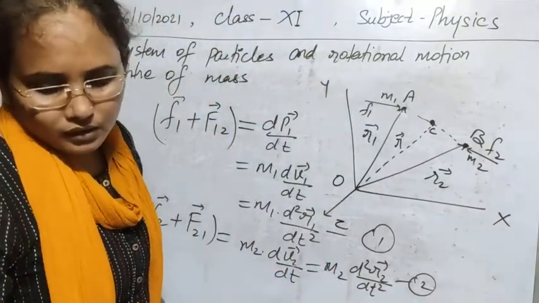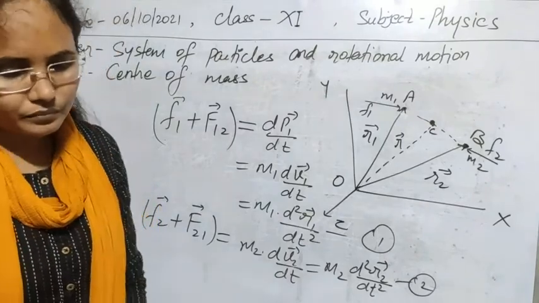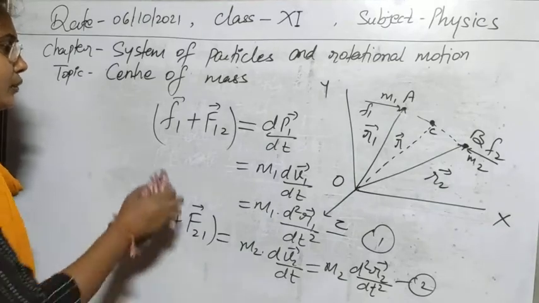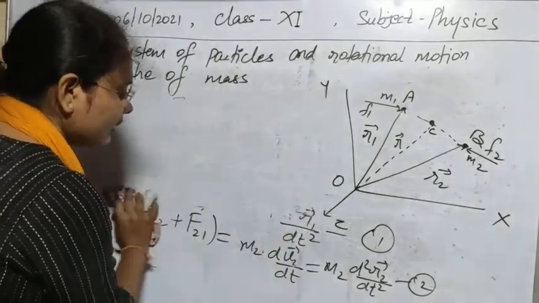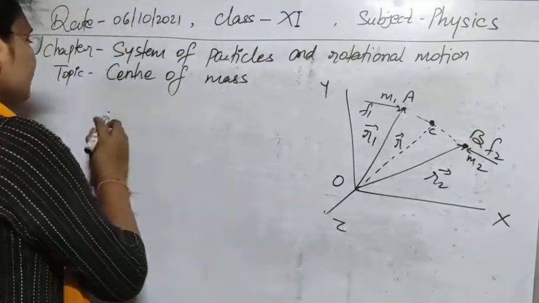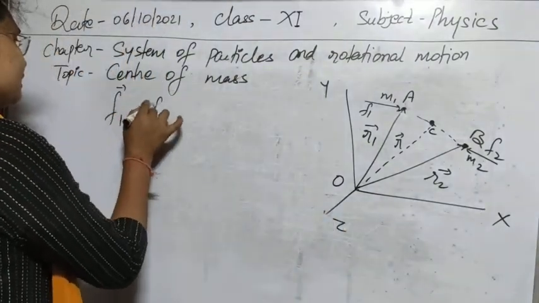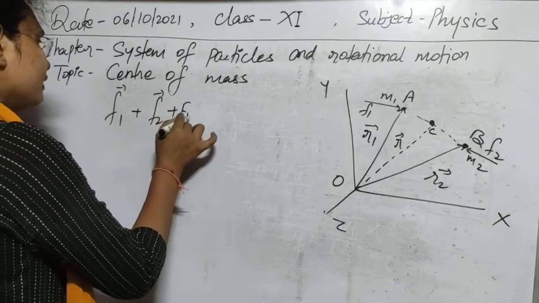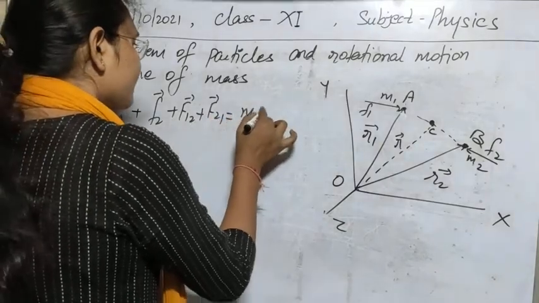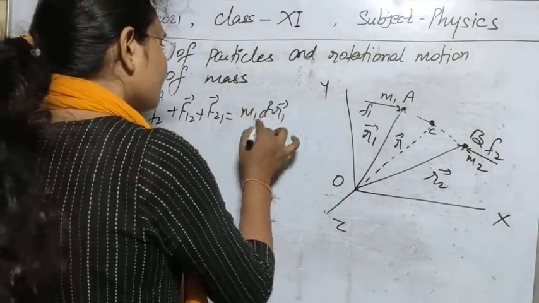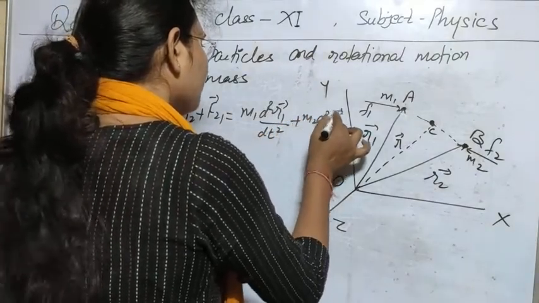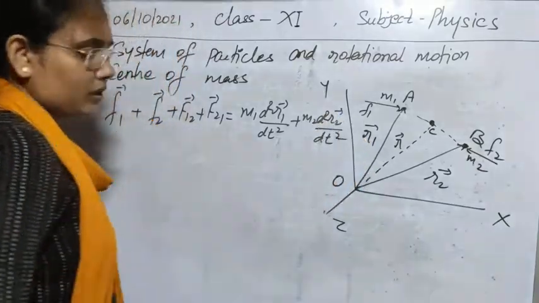Now, let's add these two equations 1 and 2. If you add them, you will find F1 plus F2 plus F12 plus F21 on this side, and on this side m1 d2r1 upon dt2 plus m2 d2r2 upon dt2. This one you will get from here.